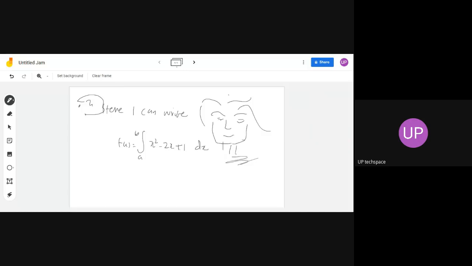Using Jamboard alone doesn't suffice, you have to buy some kind of brand. I have bought a particular device from Wacom. I will share the link of this particular board.